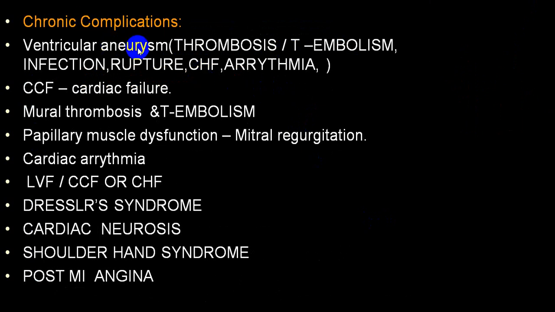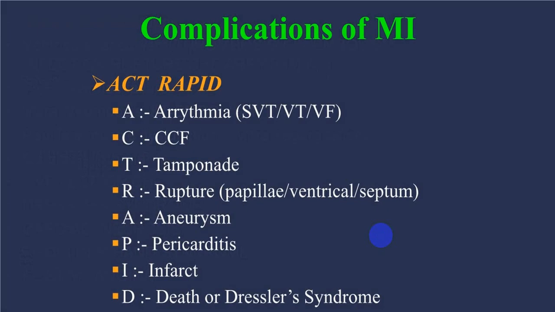In chronic complications, there is ventricular aneurysm, which can end up with thrombosis, thromboembolism, infection, rupture, congestive heart failure, cardiac arrhythmias. The person can present with congestive heart failure, mural thrombus and thromboembolism, papillary muscle dysfunction and MR, cardiac arrhythmias, congestive cardiac failure, Dressler syndrome, cardiac neurosis, shoulder hand syndrome, post-MI angina, etc. These can be complications as far as chronic is concerned.